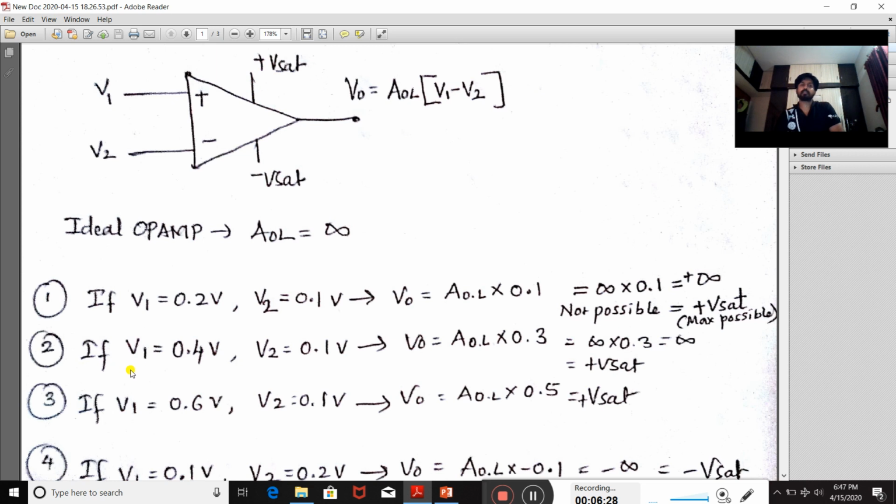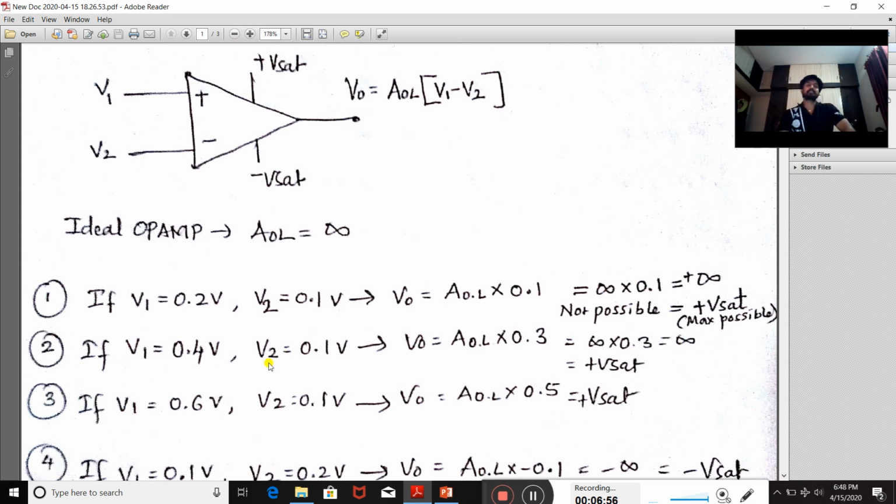Same thing you can consider for this case also. Suppose you increase this voltage level to 0.4 volt, and keep this one the same. 0.4 minus 0.1 is nothing but what? It is 0.3. 0.3 into open loop gain, which is infinite, is infinite only, but an infinite value we are not going to get. So the maximum possible voltage we are going to get is V saturation of the supply voltage, that is positive infinite.